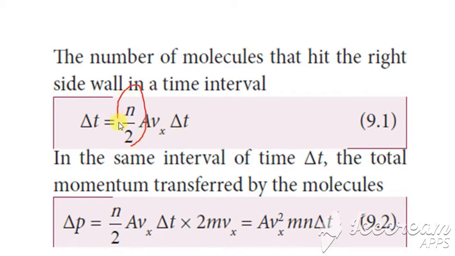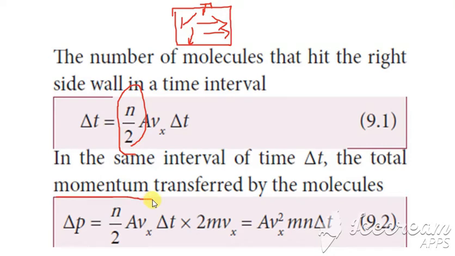Why we are taking N divided by 2 is because only half the molecules will move. When we consider the full molecules, we are considering only the right side, is it not? So for the right side, only half the molecules will be moving, and the remaining may move to the left side or the other direction, and so we are considering N by 2.